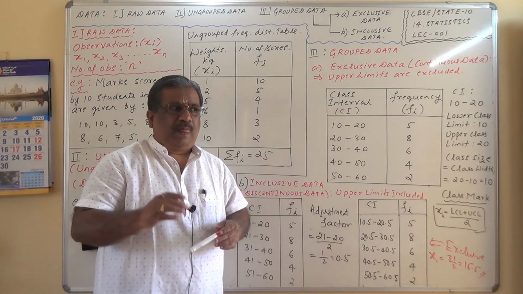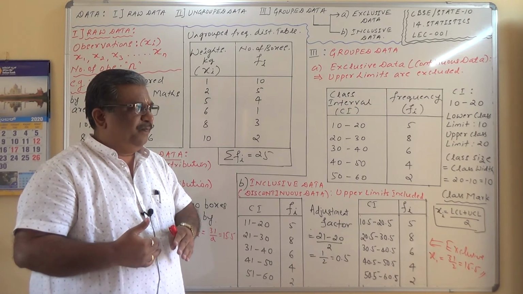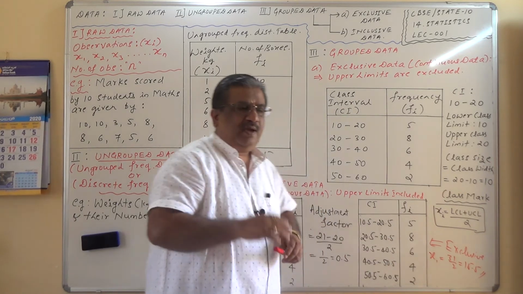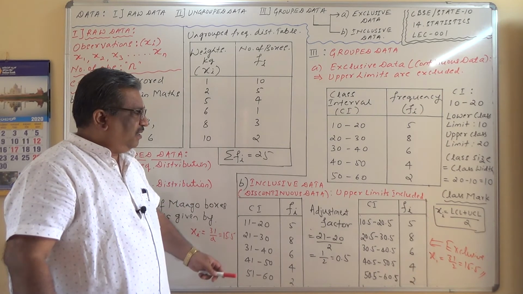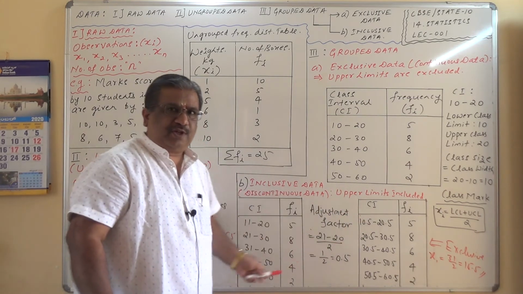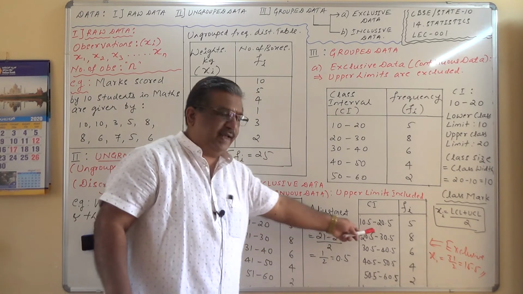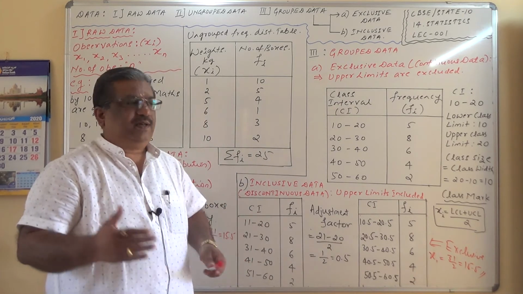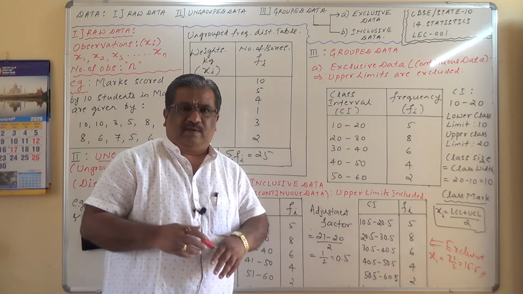Why is it so? Because the calculations basically involve the xi, which is the class mark. Class mark will not change for discontinuous or continuous data, or for inclusive data and exclusive data. I demonstrated here itself that the class mark will not change for inclusive and exclusive data. It remains the same, and hence we can proceed with directly applying the particular formula and work it out.